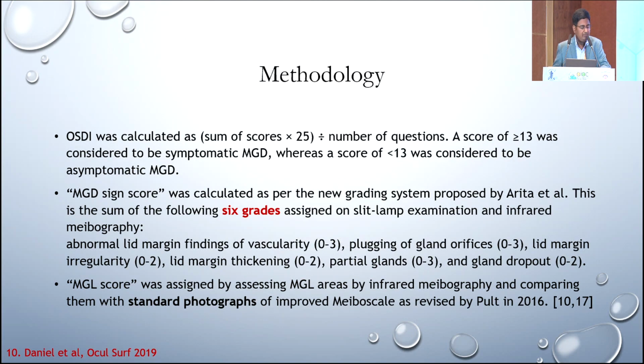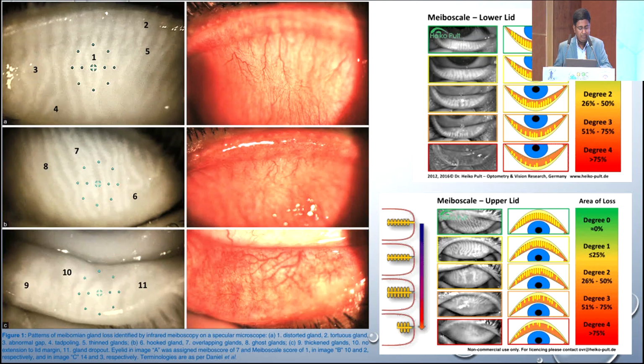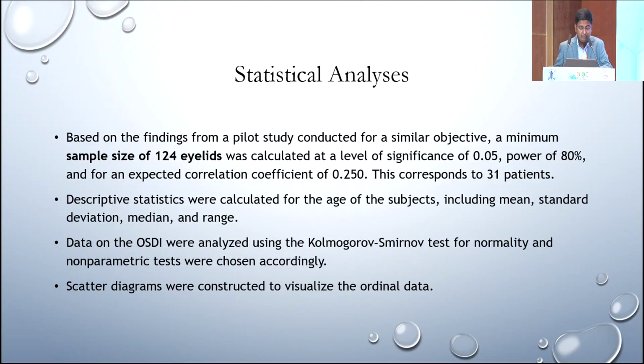So OSDI was calculated as per protocol. MGD sign score was calculated as the sum of the 6 grading systems, which is mentioned here. And the MGL score was basically a visual comparison with the standard photographs as described by Pult. So on the right, you have the meiboscale, the meibomian gland loss assessment. On the left, this is how it appears on the specular microscope. In the center, you have the slit lamp photographs.